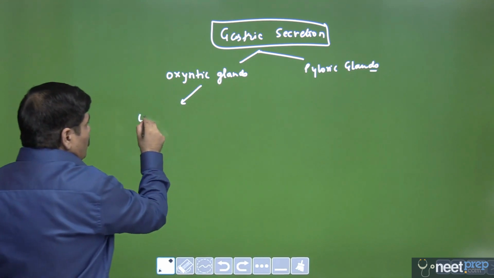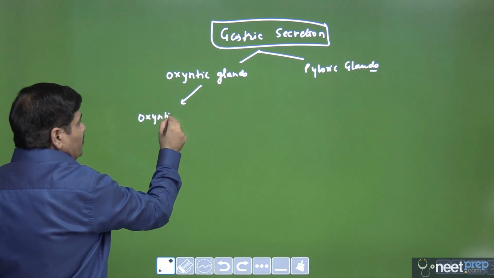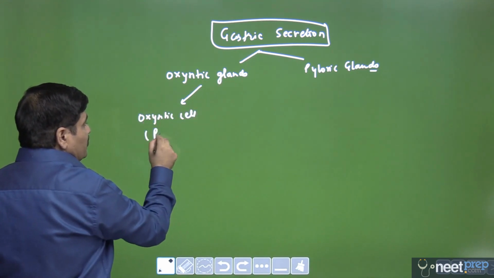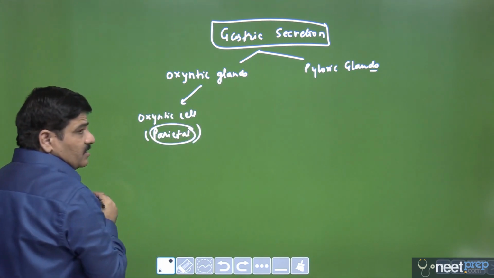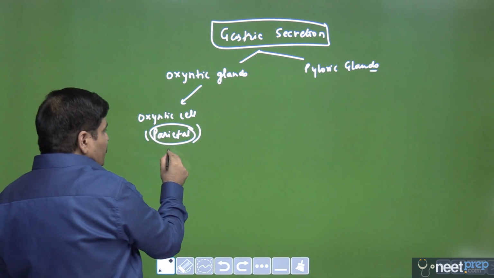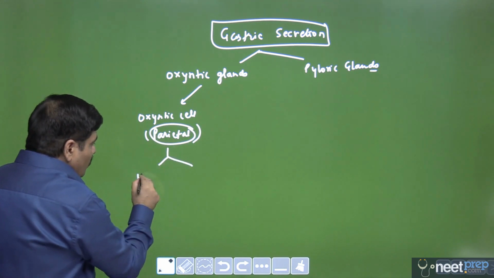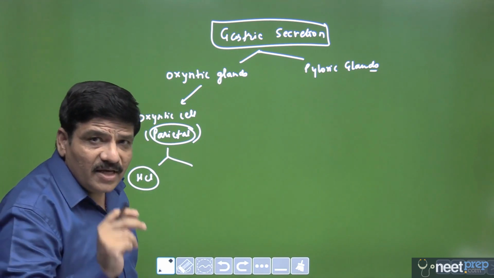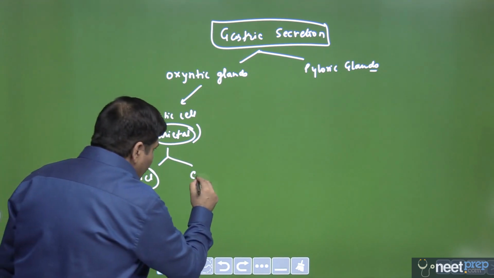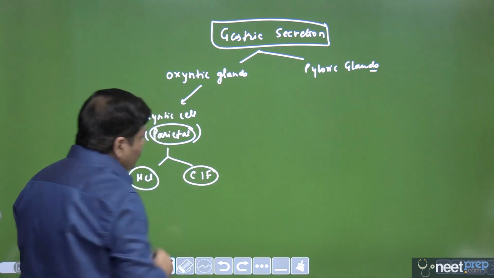The oxyntic glands have the oxyntic cell. Oxyntic cell is also called the parietal cell. This is the normal name that they actually ask in the entrance examination. And this oxyntic cell secretes two things. One is HCl, which is responsible for the acidic pH of the gastric secretion, and the second one is called Castle's intrinsic factor.